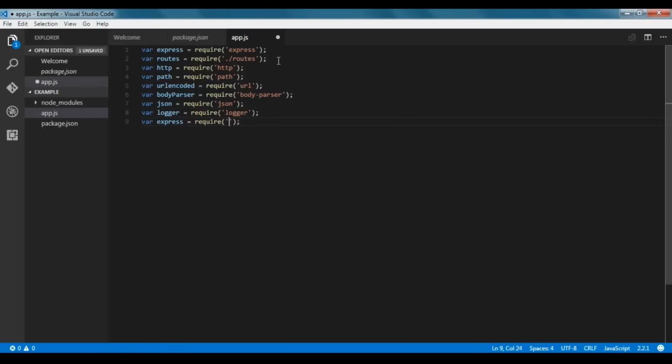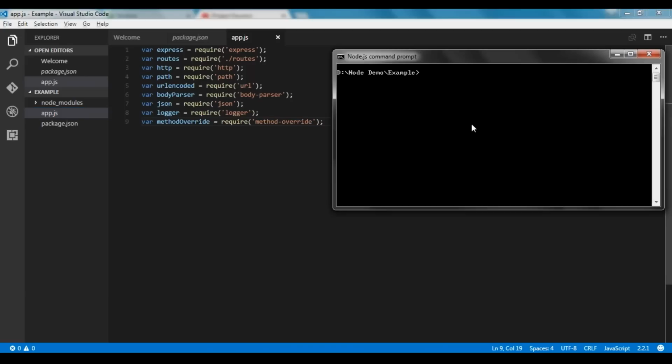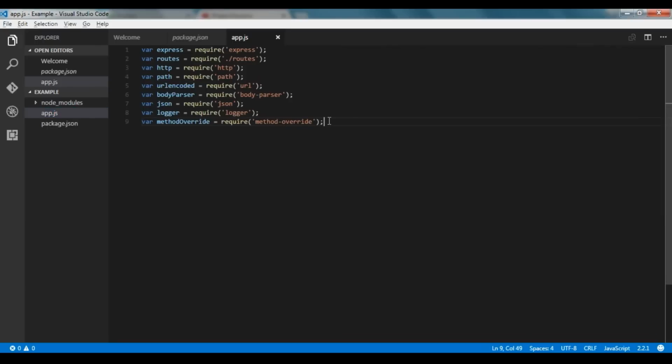Then we'll import method override, and we'll name the variable method override. Sorry guys, I just forgot to mention method override in our dependencies, so I'll quickly go and mention it. So again, I'm going to use npm install method-override --save. Okay, so now we have installed method override. Now this will work.